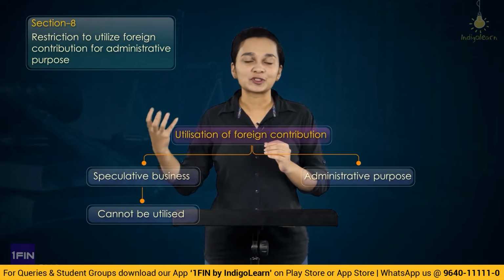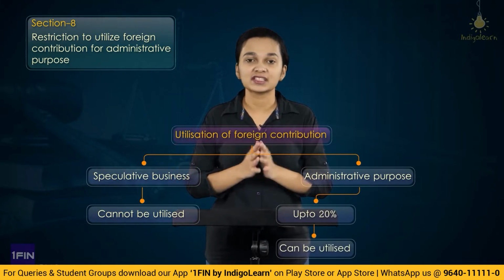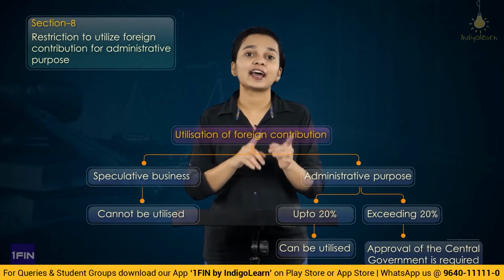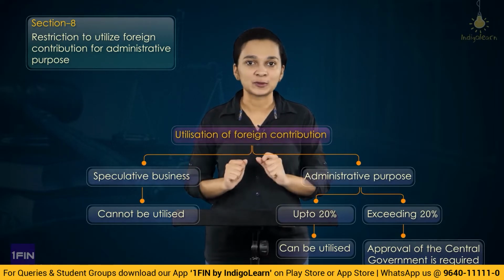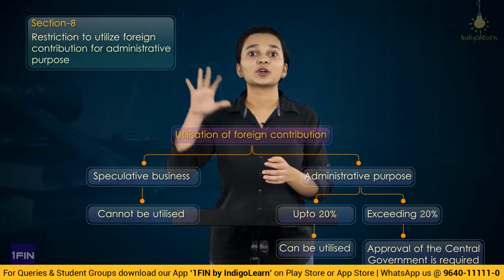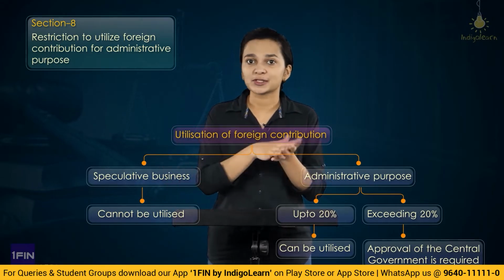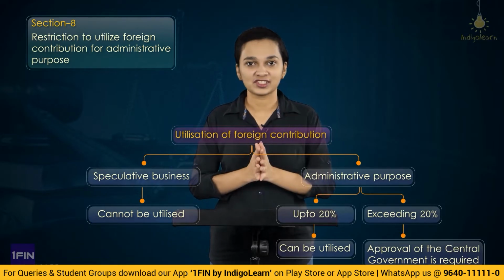The foreign contribution received, up to 20% of it can be utilized for administrative purposes, and in case any entity wants to utilize more than 20%, they'll have to seek prior approval of the central government, and only then they can do so. And then we have also understood what are the expenses which will be treated as administrative expenses, and which expenses will not fall under the category of administrative expenses.